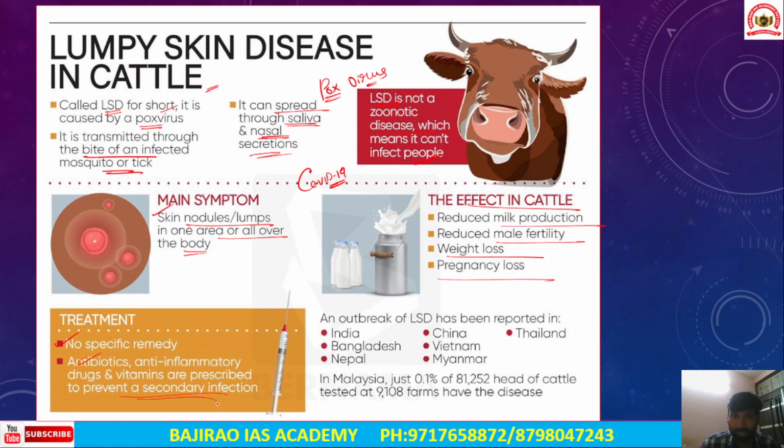The outbreak of lumpy skin disease has been reported in several countries, including India, Bangladesh, Nepal, China, Vietnam, Myanmar, and Thailand.